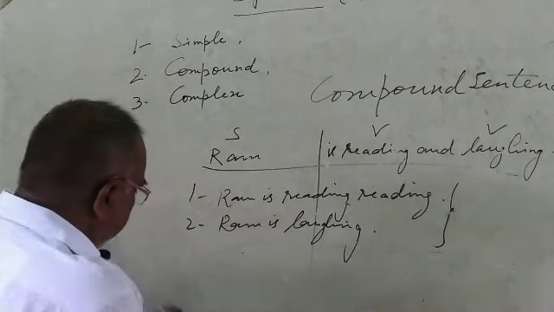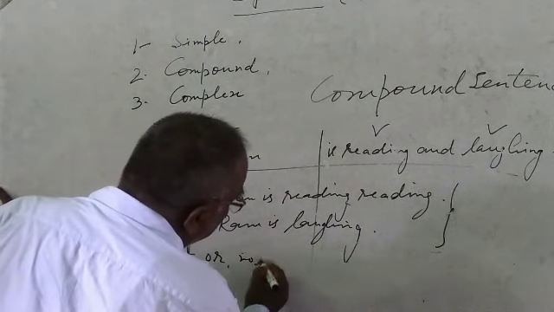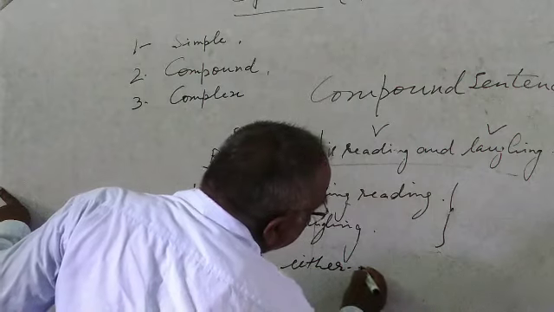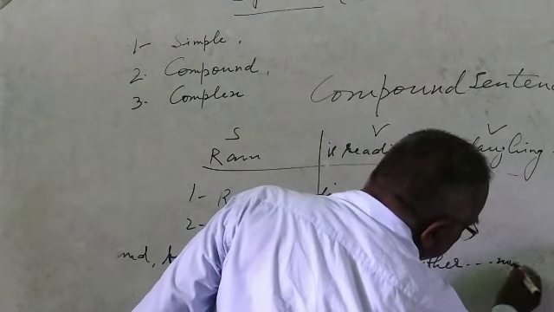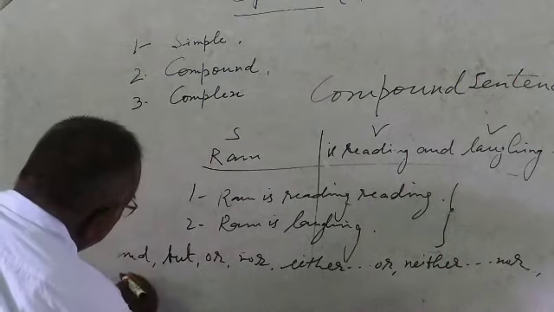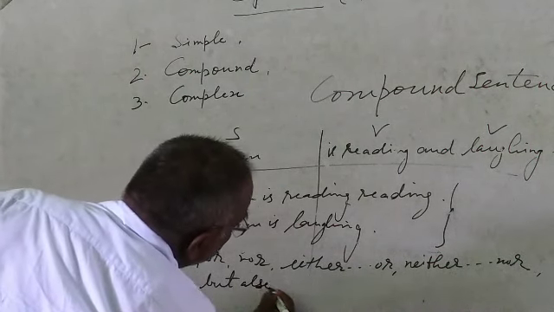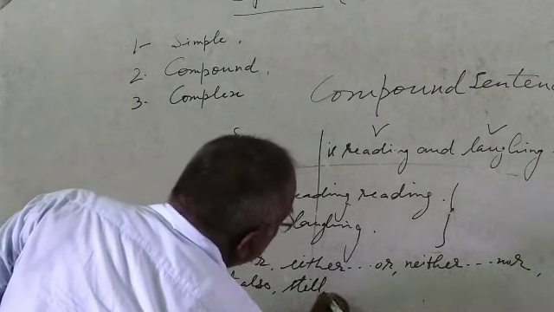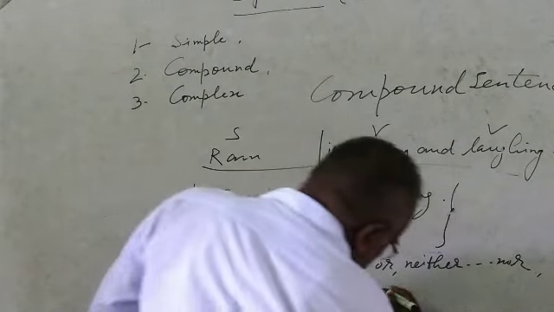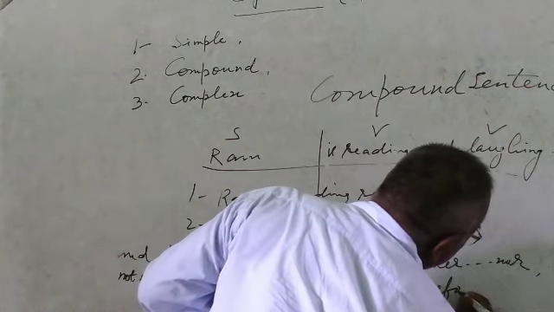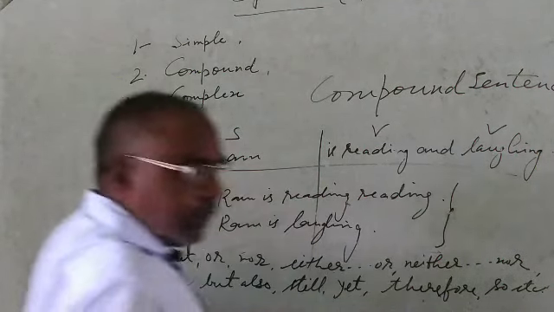And, but, or, nor, either or, neither nor, not only but also, still, yet, therefore, so, etc. means other words.